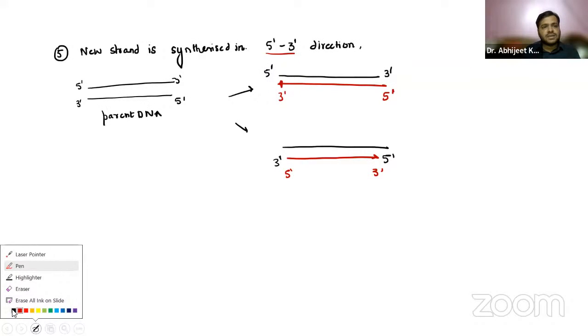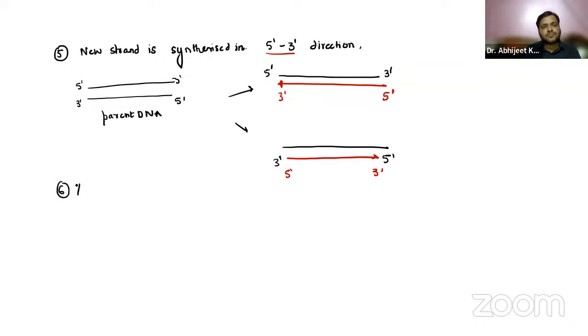Apart from that, you can also remember, guys, that DNA replication is bidirectional.